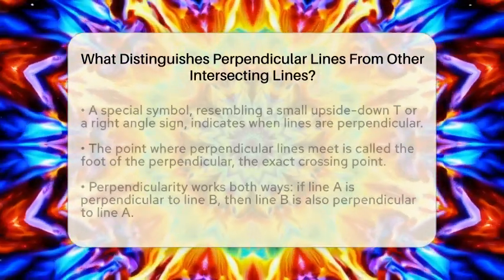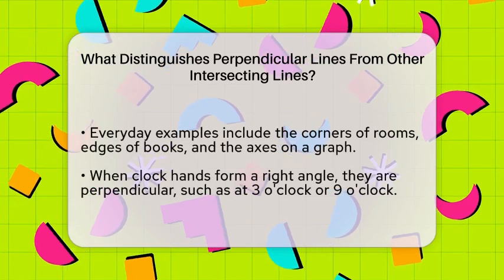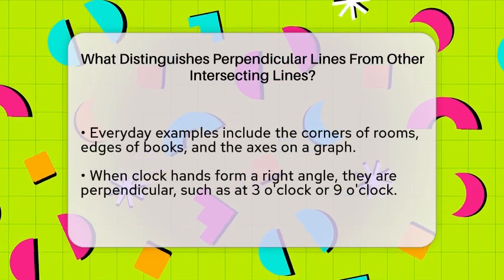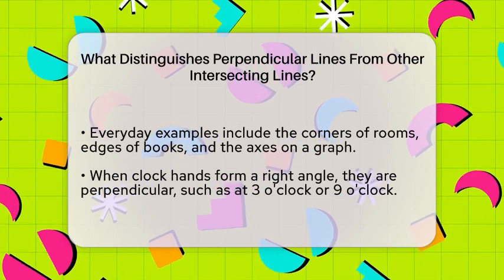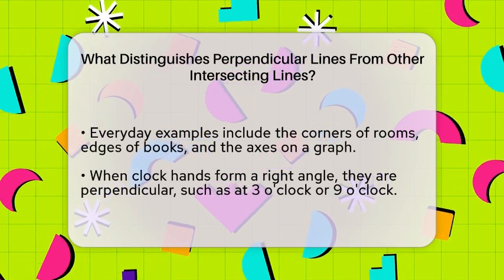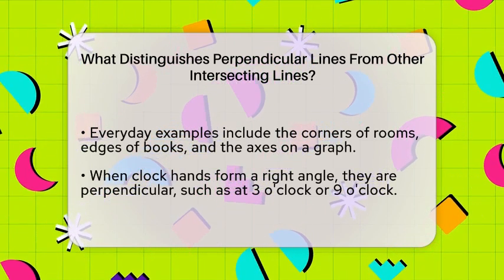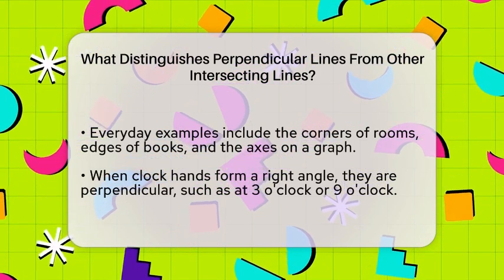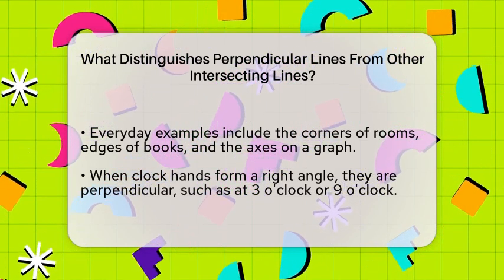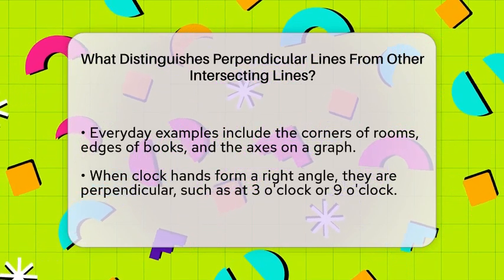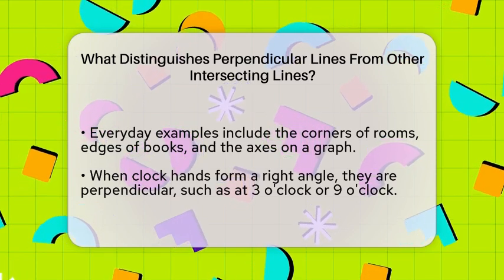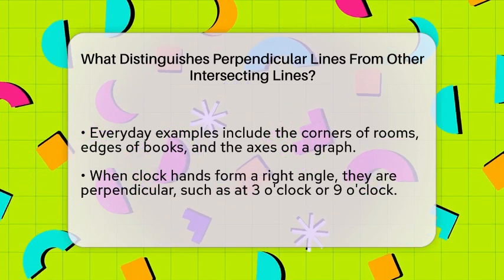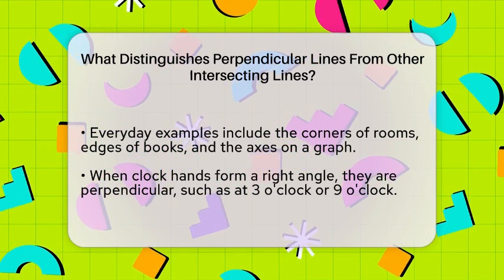When two lines are perpendicular, the point where they cross is called the foot of the perpendicular. It's the exact spot where the lines meet at that right angle. And this property works both ways. If line A is perpendicular to line B, then line B is also perpendicular to line A. It's a two-way street.